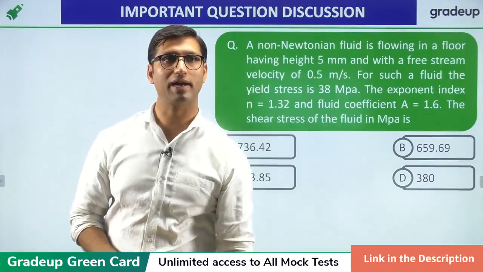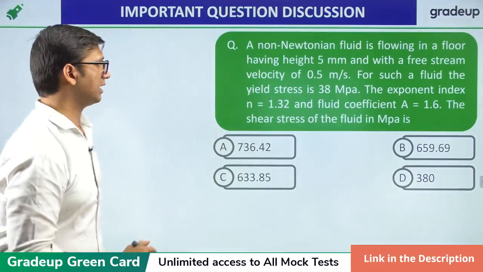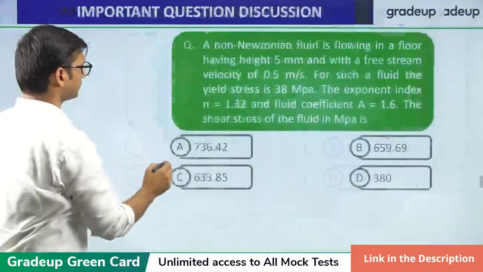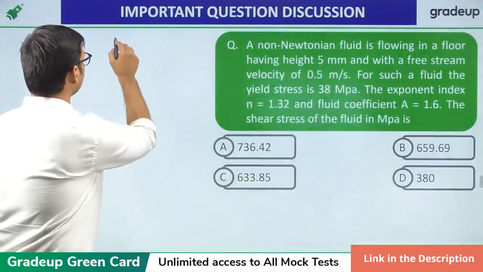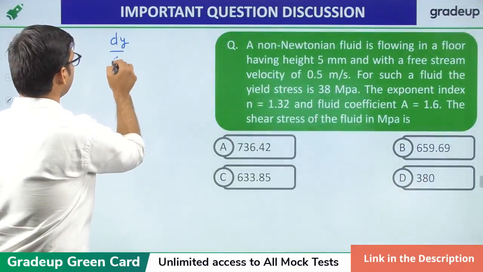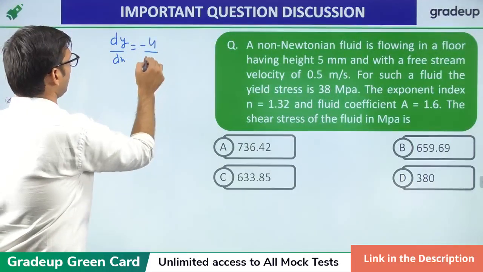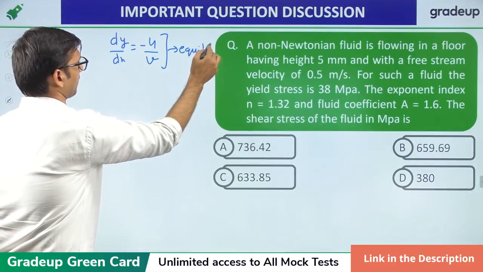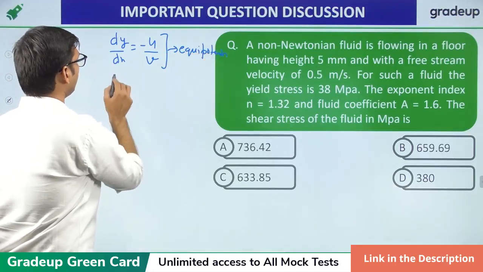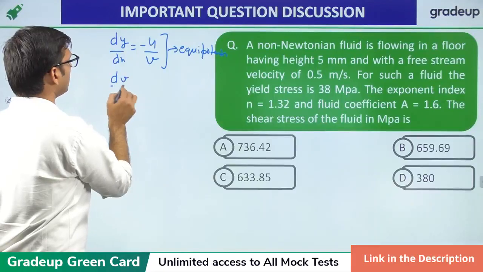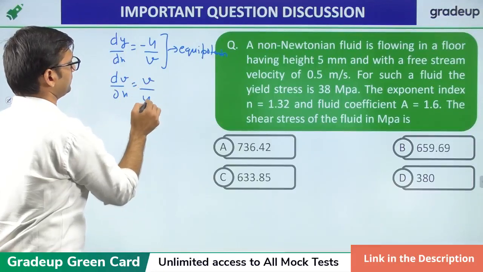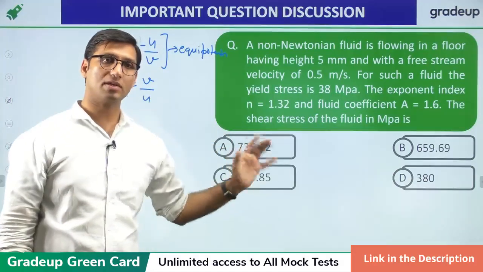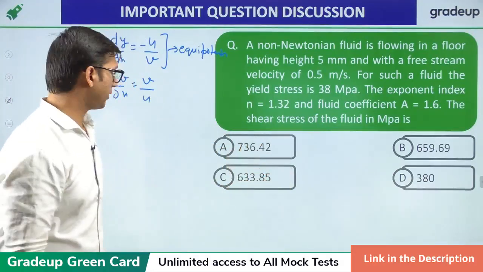If you need to find the equipotential line, Subham Agrawal, in the case of velocity potential, the slope of equipotential, dy over dx, is equal to minus u by v. This is for the equipotential line. And for streamline, dy over dx is equal to v by u. Okay, Subham Agrawal, I hope it is clear now. I hope your doubt is resolved now.